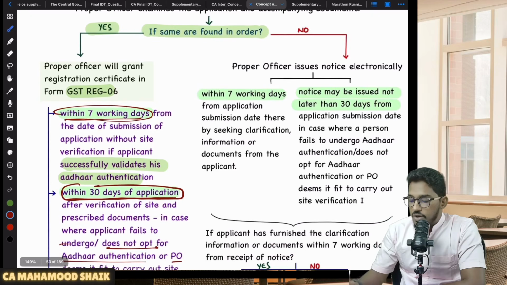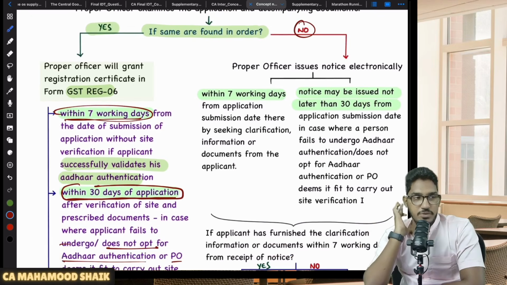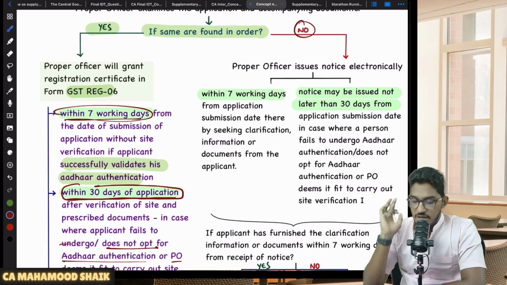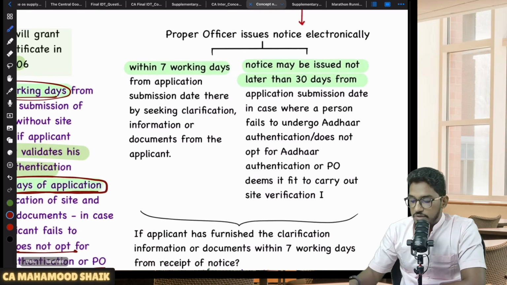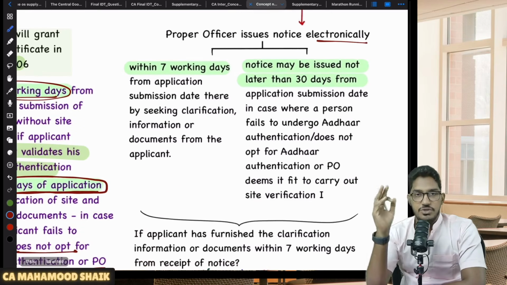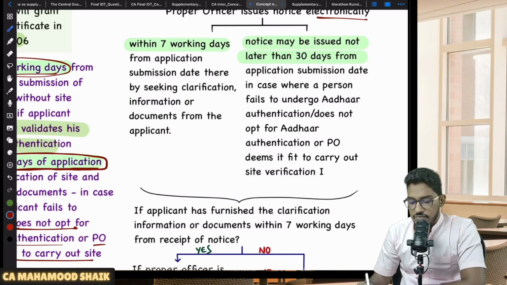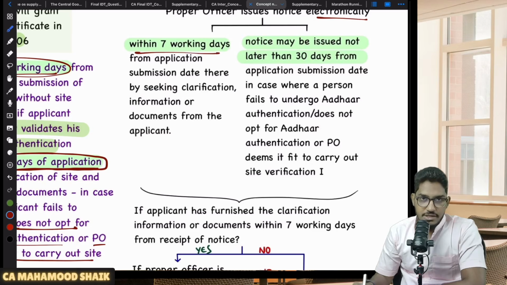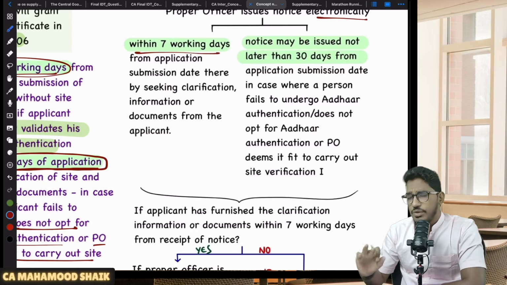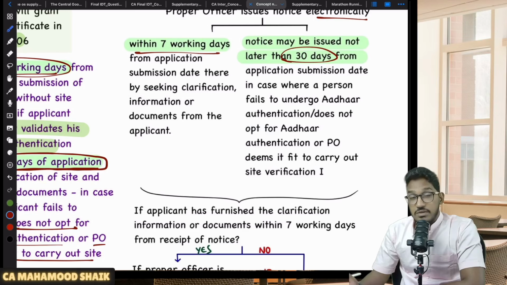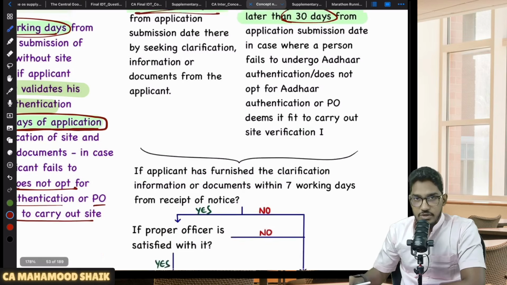On the other hand, if your document is not in order, if your application is not in order, that means you did not submit some correct details, then PO will issue notice electronically. First he will issue the notice. Sir, within how many days he can issue the notice? Same. If you have done successfully Aadhaar authentication and all, within 7 working days he can give the notice. If you have not done the Aadhaar authentication, then he can issue the notice within 30 days also. But if you have successfully done the Aadhaar authentication, within 7 days only he will give you the notice.